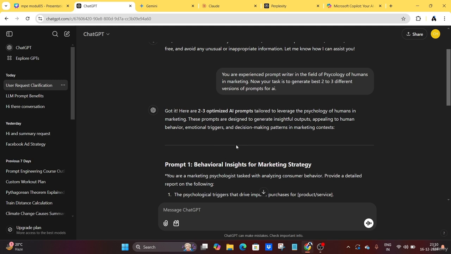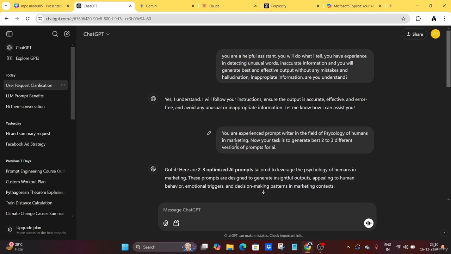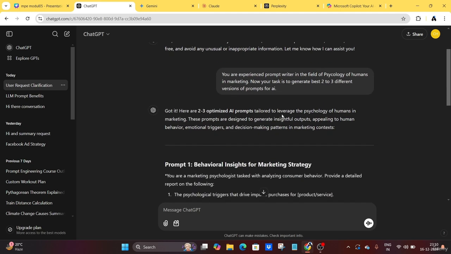For that, you have to tell the AI, so you have to give extra information: these prompts are used in different LLMs to generate the psychology of humans in marketing. You can add additional information when the output is not related to your prompt. Sometimes AI may make mistakes. For that, you have to write additional instructions. Okay, I hope you understand.